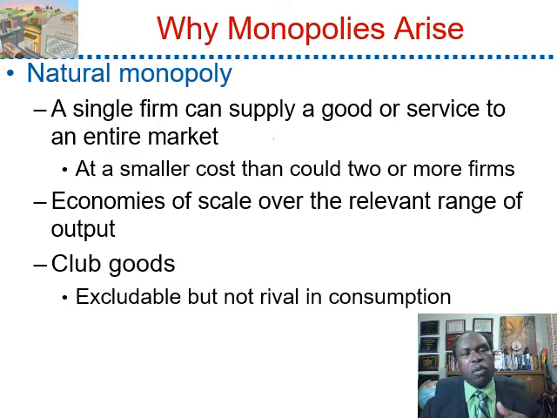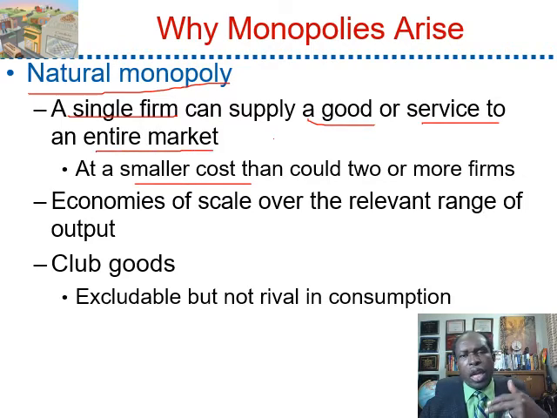Another reason for barrier to entry is a natural monopoly. What is a natural monopoly? A natural monopoly is a single firm that can produce a good or service for an entire market at a smaller cost than two or more firms could. Meaning the business can produce a higher quantity, and the cost per unit will decrease.